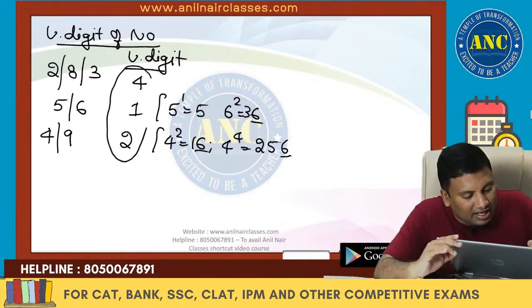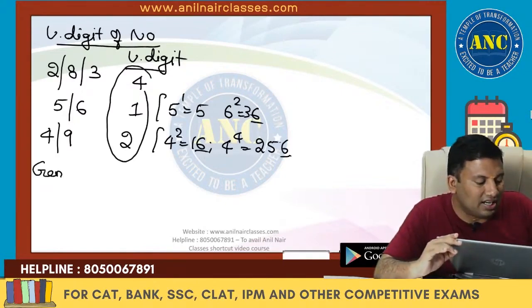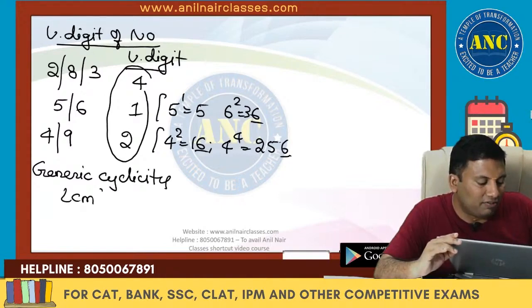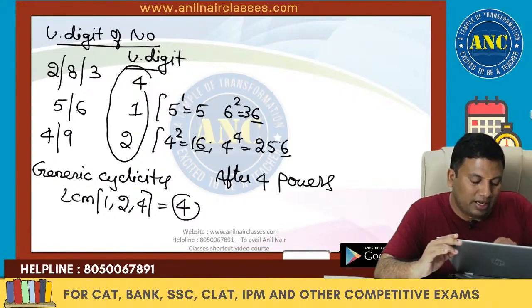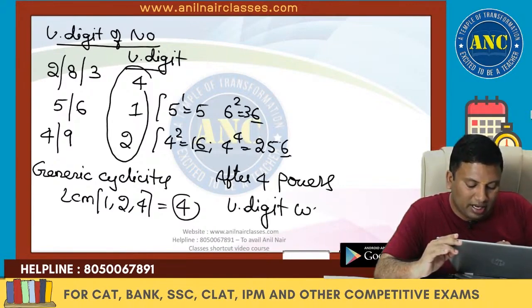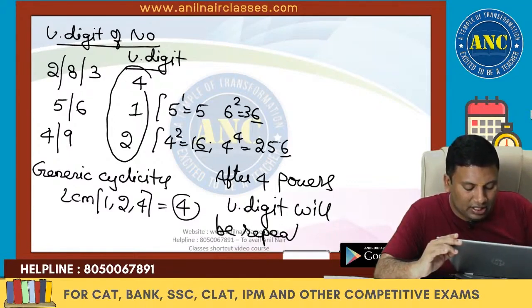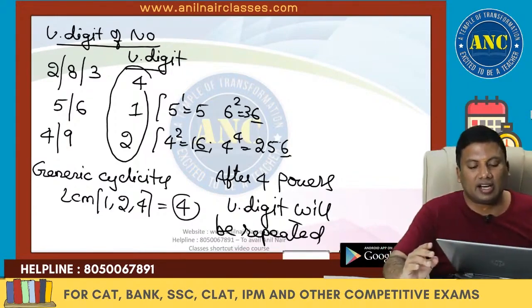What is the generic cyclicity? Generic cyclicity is the LCM of 1 to 4. LCM of 1 to 4, it is nothing but 12. That means after 4 powers, definitely unit digits will be repeated. After 4 powers, unit digit will be repeated. I hope the idea is clear.